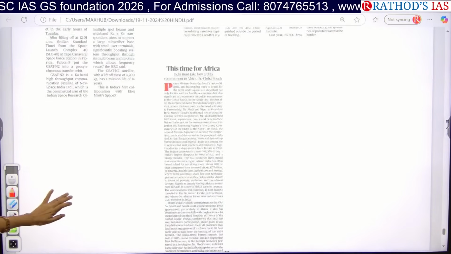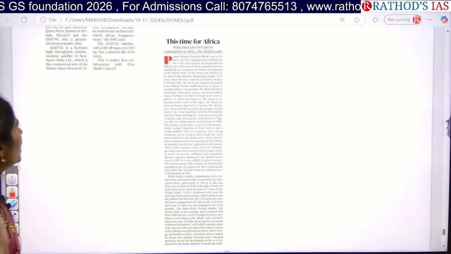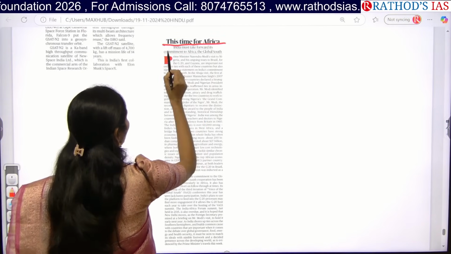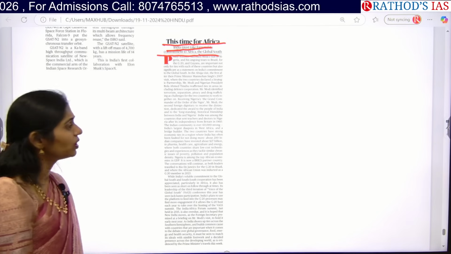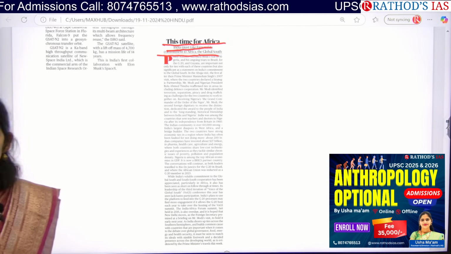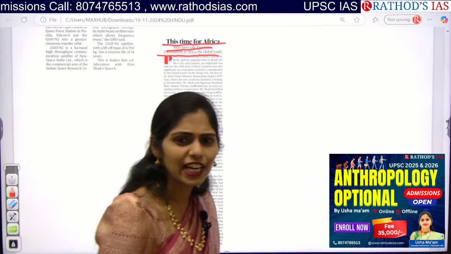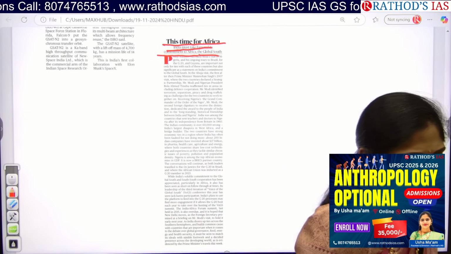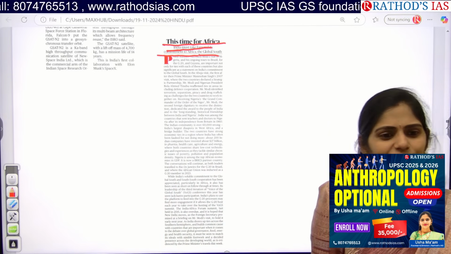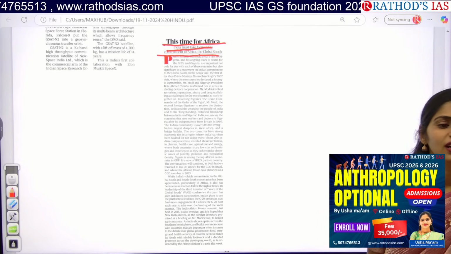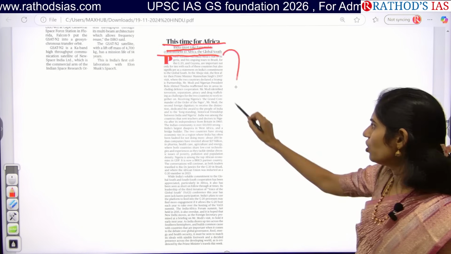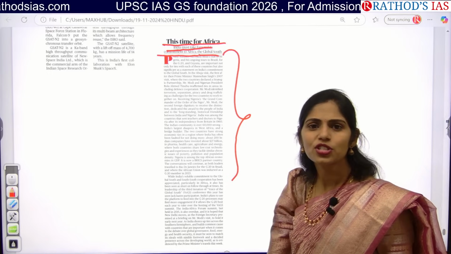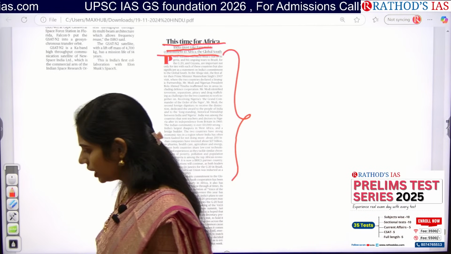And there is one more article, this time on Africa: India must take forward its commitment to Africa and the Global South. Actually, you know that our Prime Minister visited Africa. Which countries? Nigeria, Guyana, not Guinea, Guyana. And next is Brazil from South America. Yesterday we discussed the agreements that were made. So what are the agreements between India and Nigeria?